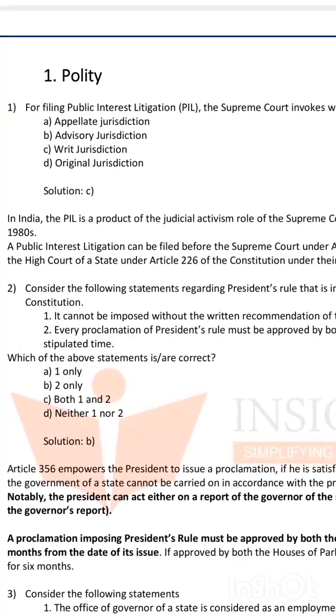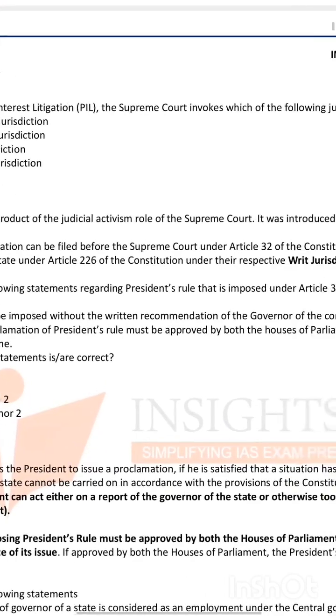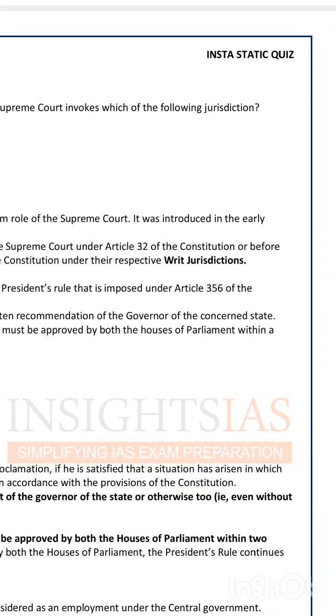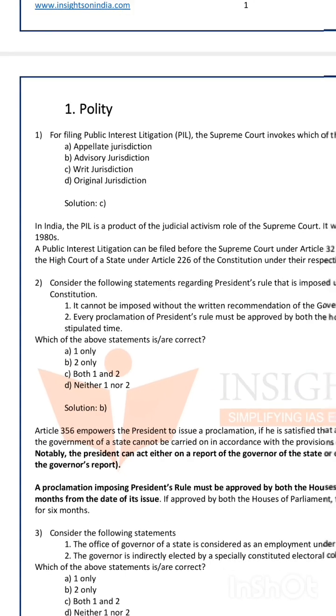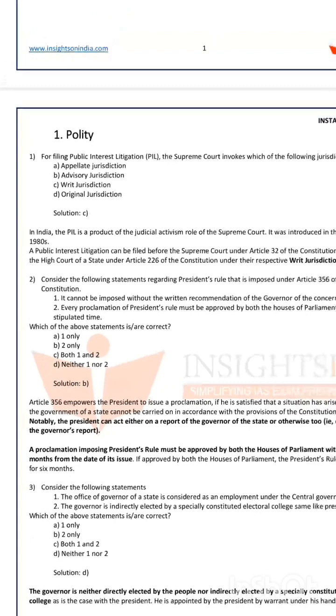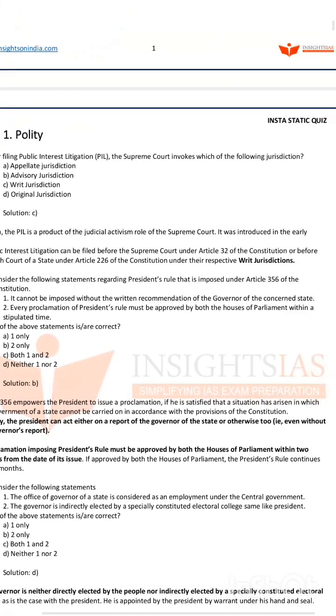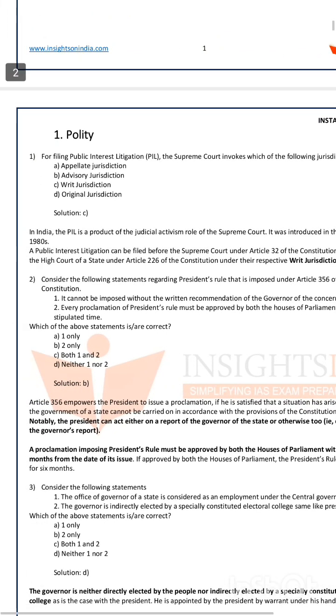For filing public interest litigation, the Supreme Court invokes which of the following jurisdiction? Option A appellate, option B advisory, option C writ, option D original. So the answer is writ. The Supreme Court invokes writ jurisdiction for filing public interest litigation.